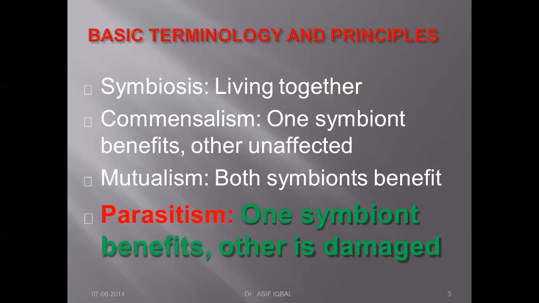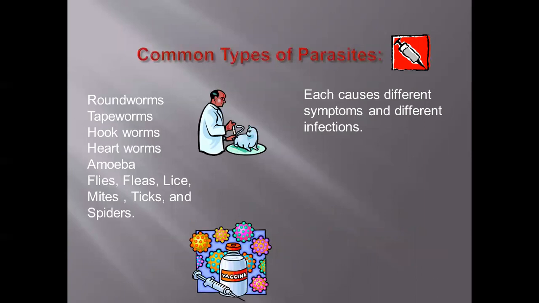So keep in mind, in commensalism one symbiont benefits and the other is unaffected. But in parasitism, one symbiont benefits and the other is damaged. Okay. Next, the common types of parasites. What are the common types of parasites?